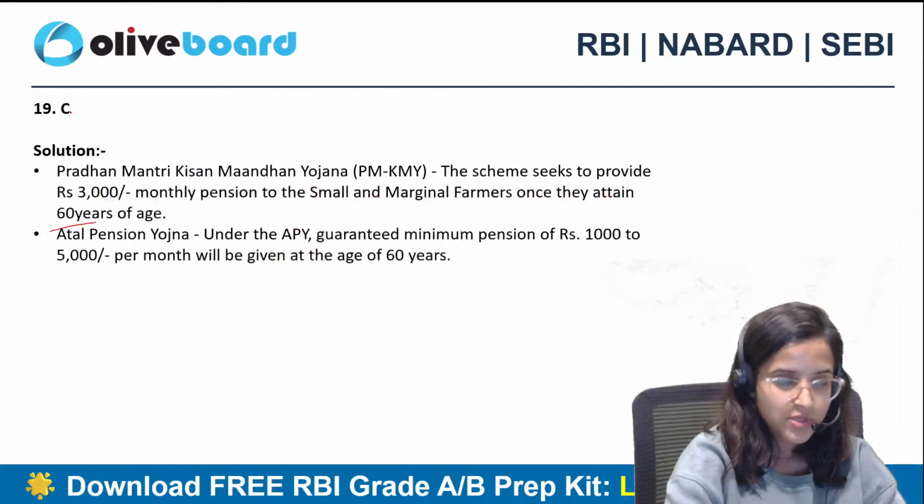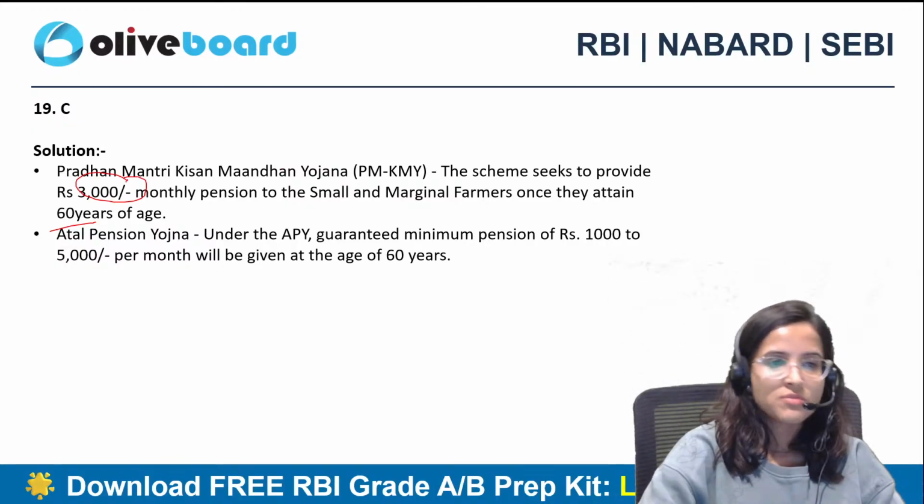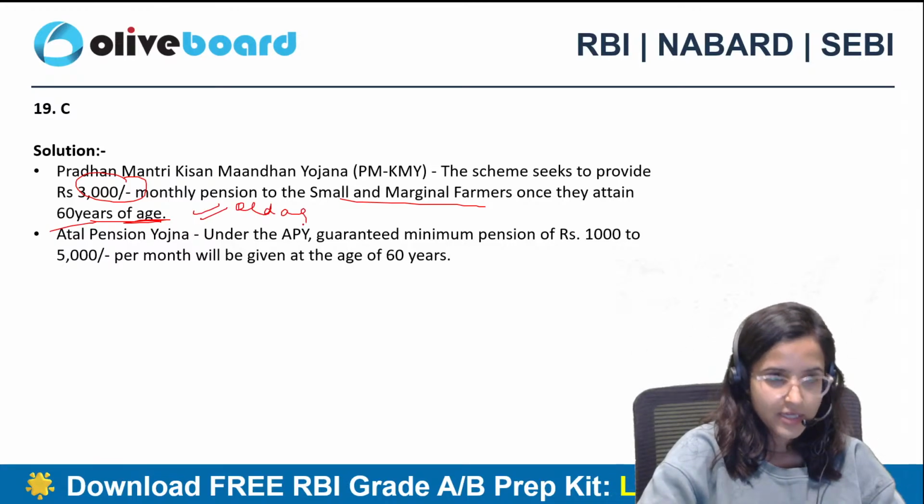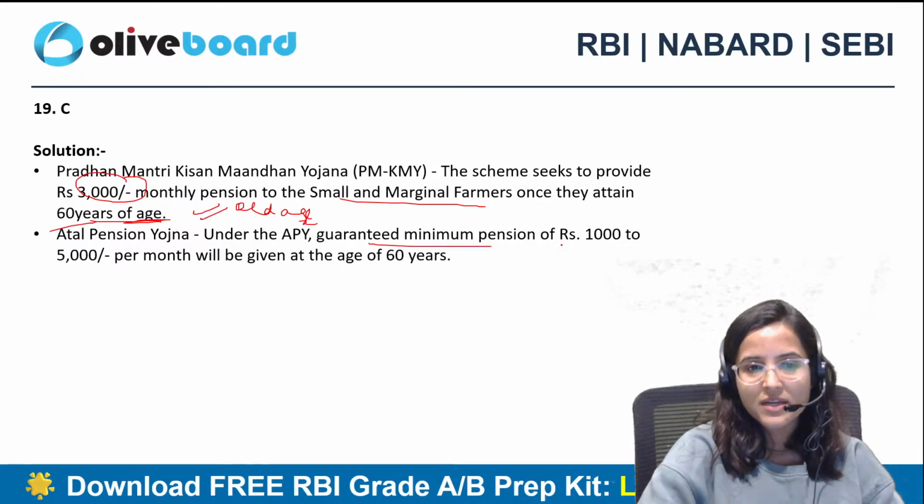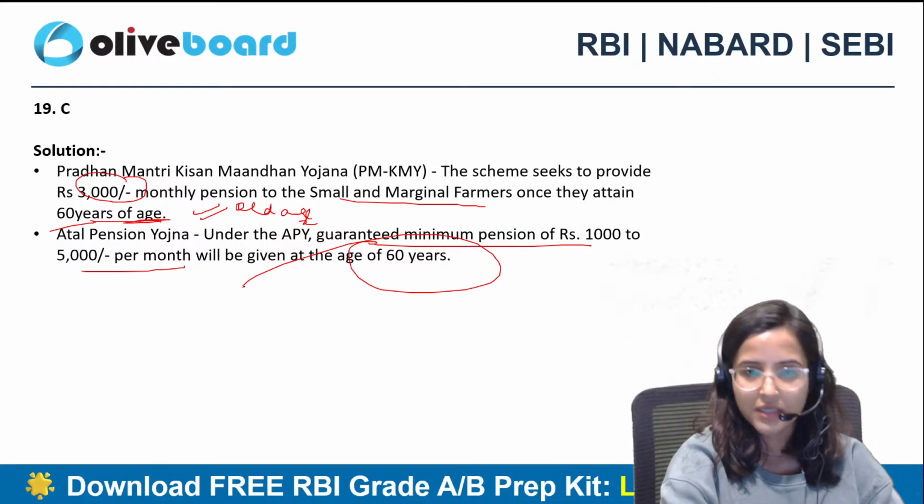So first option is absolutely correct. Second and third correct नहीं है. मानधन योजना में it provides 3,000 monthly pension to small and marginal farmers once they attain 60 years of age. तो ये old age people के लिए है. ठीक है. And APY में guaranteed minimum pension is of 1,000 to 5,000 per month, and एक बार you attain 60 years of age you start getting that money. ठीक है.